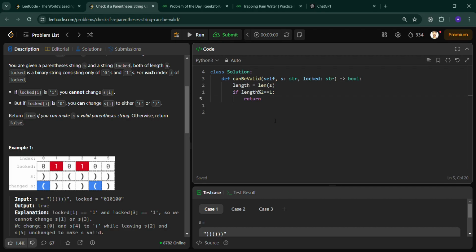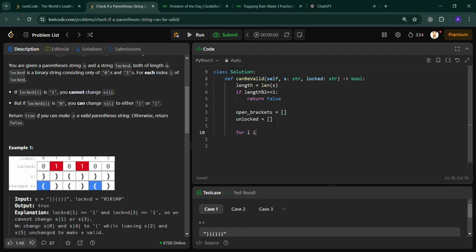Then we have to declare open brackets, this is the open bracket stack, and unlocked, this is another stack.